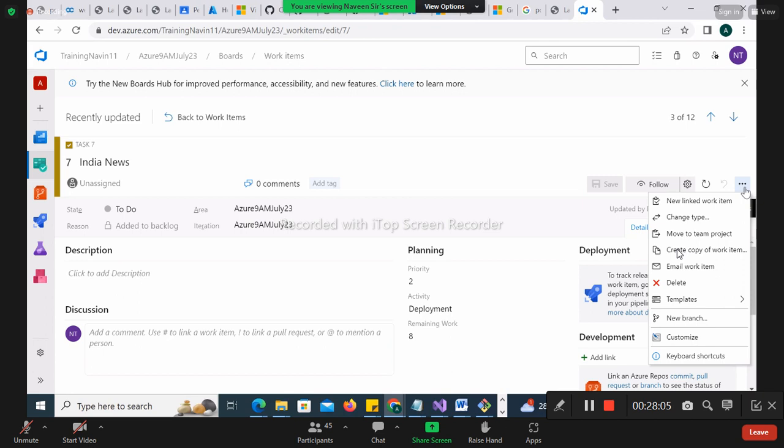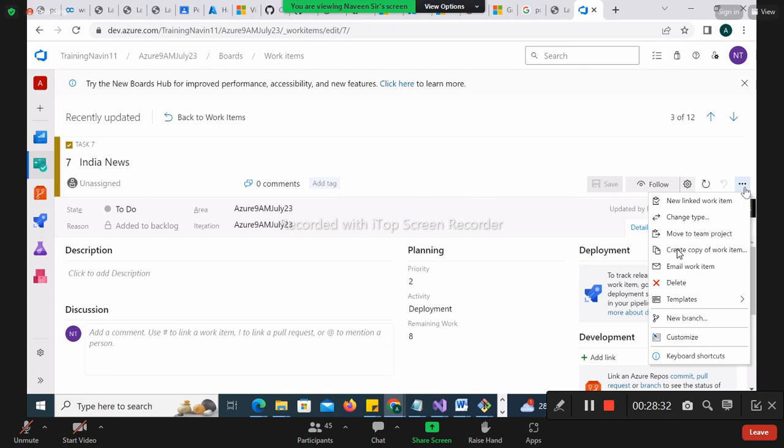Clear or not? Everybody clear, right? I'm trying to explain each and every point here. Okay, please understand. Clear, no? Okay, good. What is the next one? Move to team project. Let's see, you have something for some other project. Now you are working for the Azure 9M July project, right? There might be a chance that you wanted to move this task to some other one, and you can move it.